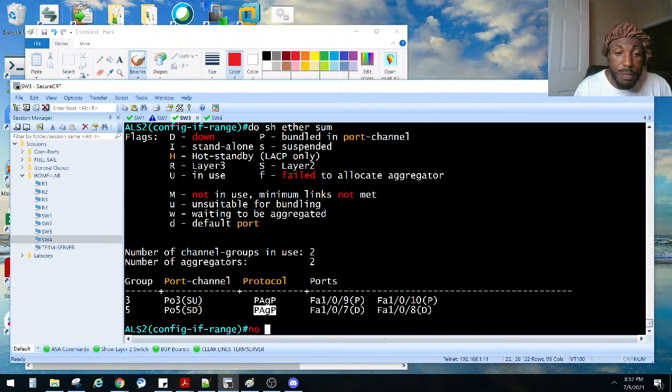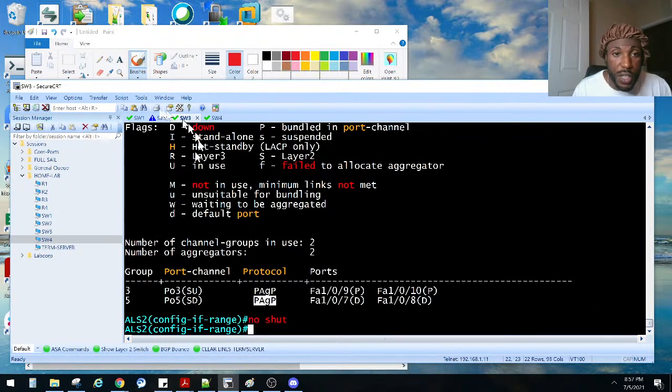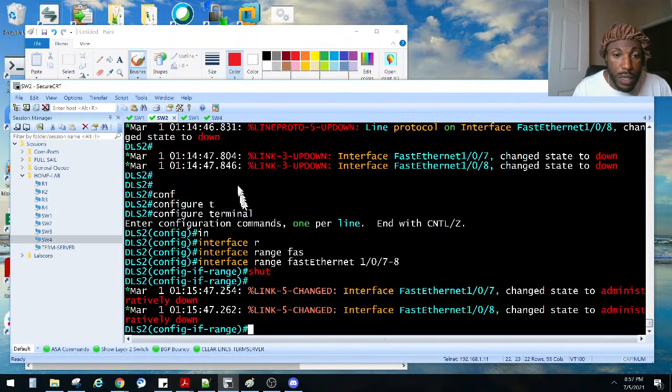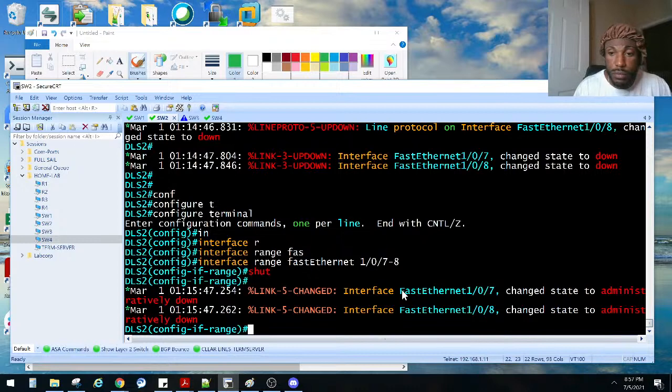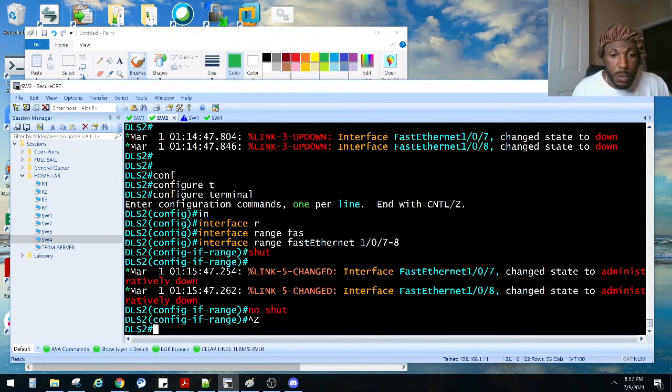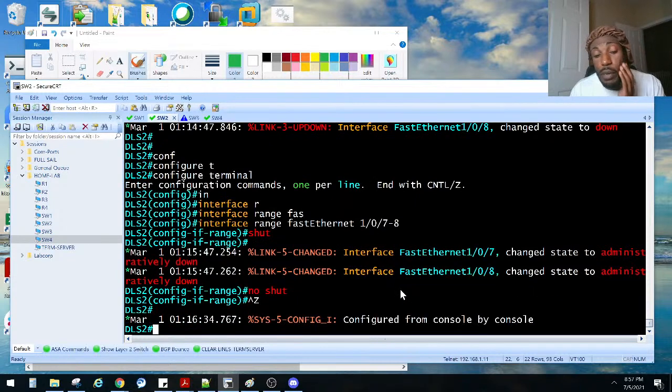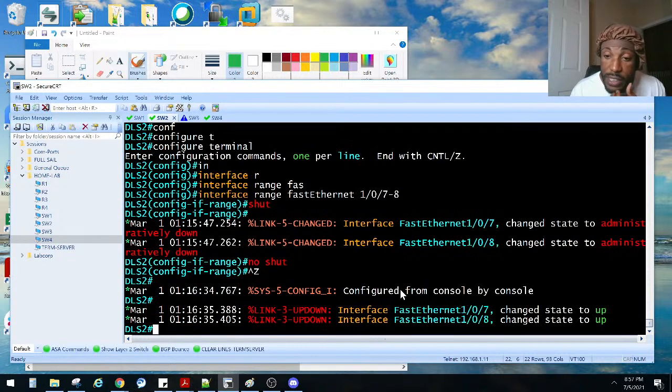So now let's bring these bad boys up. No shut. Do the other side. All right, so now we're gonna bring this side right here up. Hopefully our port channel comes up. Right, no shut on DLS2. Get on our knees, pray to the network gods. The physical interfaces are up.